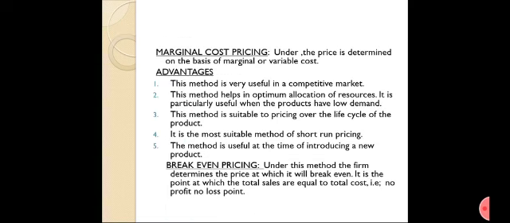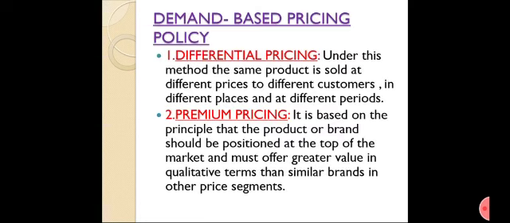Marginal cost pricing. Under this method, the price is determined on the basis of marginal or variable cost. Advantages: this method is very useful in a competitive market, helps in optimum allocation of resources, and is the most suitable method for short-run pricing. It is very useful at the time of introducing a new product. Break-even pricing. Under this method, the firm determines the price at which it will break even. It is the point at which the total costs are equal to total revenue, that is, no profit, no loss point.